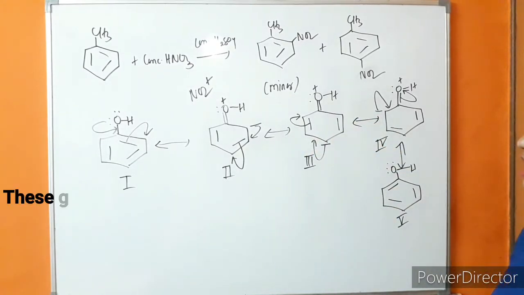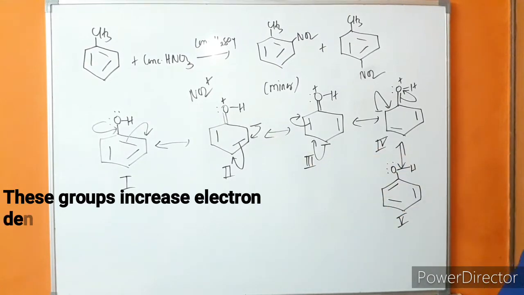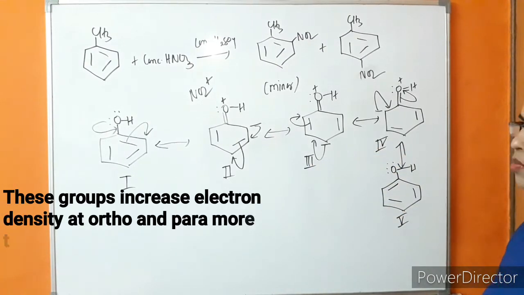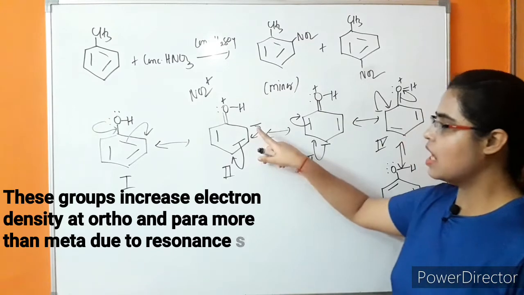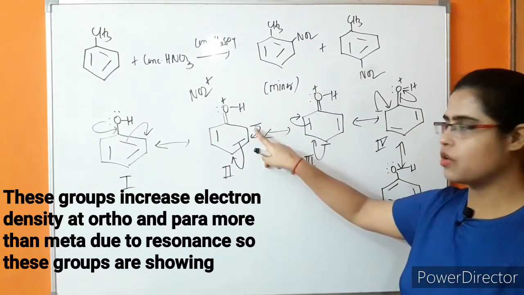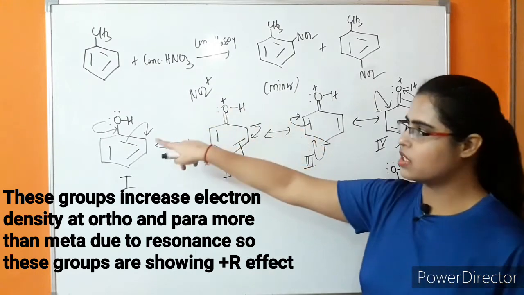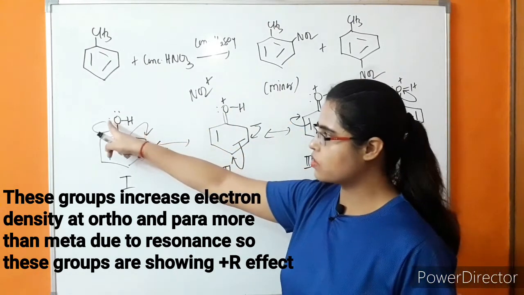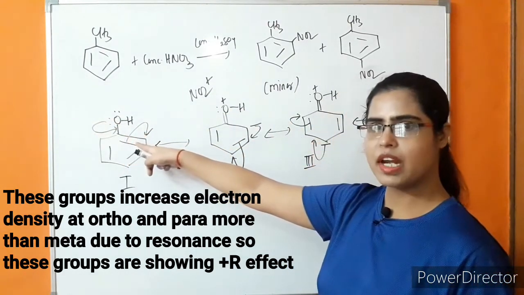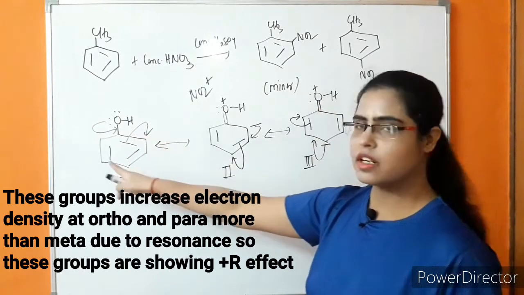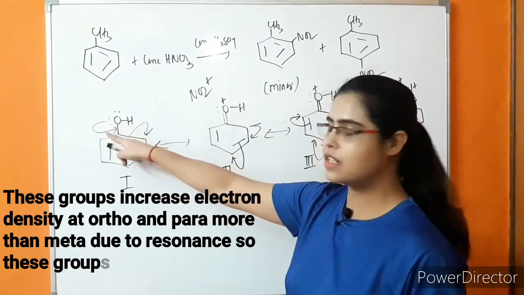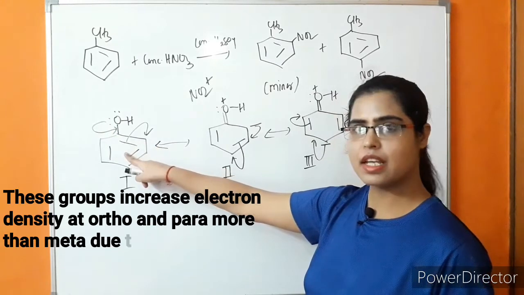As you can see, with the help of these canonical structures, it is clearly explained why there is high electron density at ortho and para position. Because of the resonance, this oxygen is giving its lone pair of electrons, it is involved in the resonance, so it is donating its lone pair towards the benzene ring.